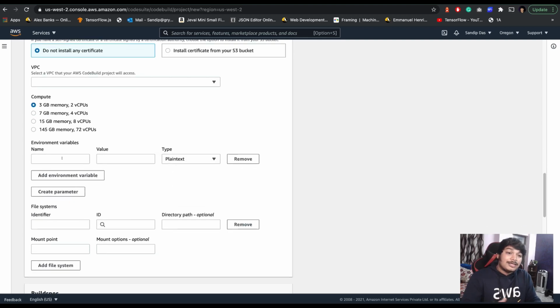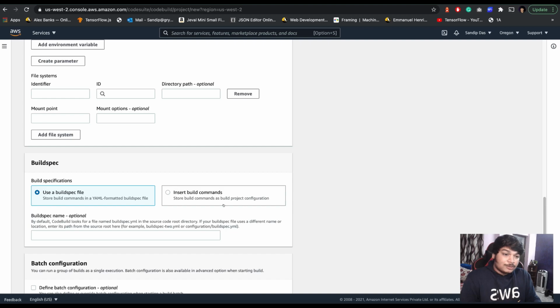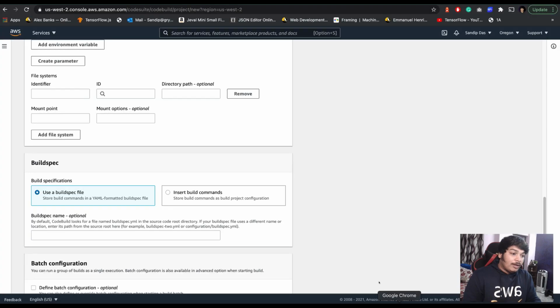If you want to mention any particular environment variables or anything for the builds, you can supply them here. I will come to this place maybe a bit later, but know that you can add environment variables here. Okay. So buildspec, yes, the buildspec. See, by default the file name should be buildspec.yml. If it's not the same name you're using, then you have to specify the buildspec file name.